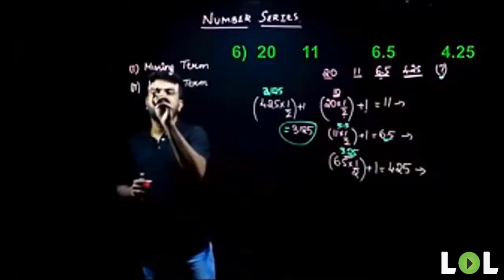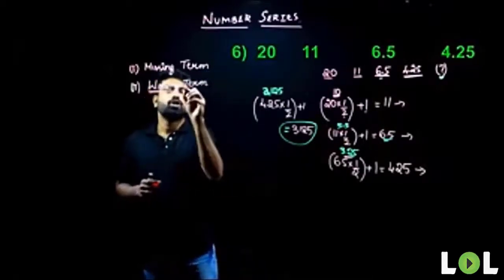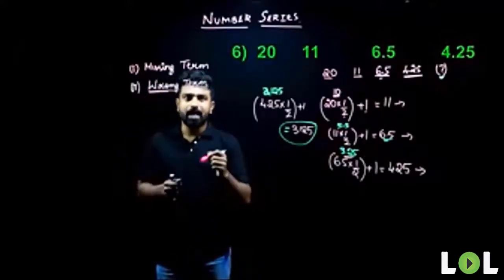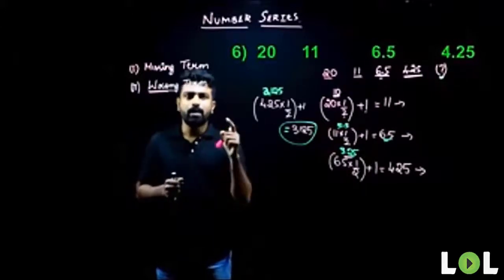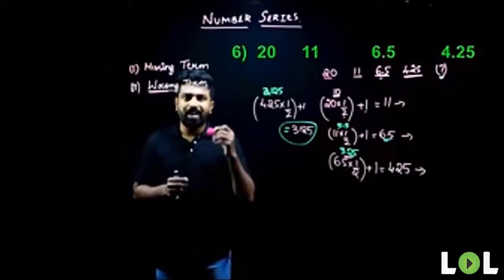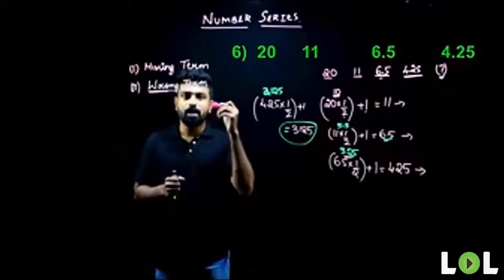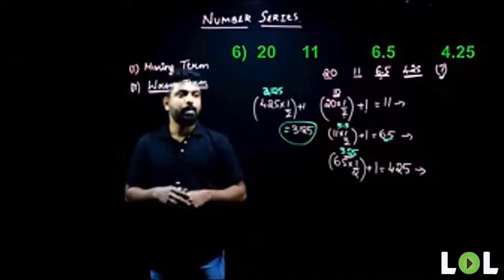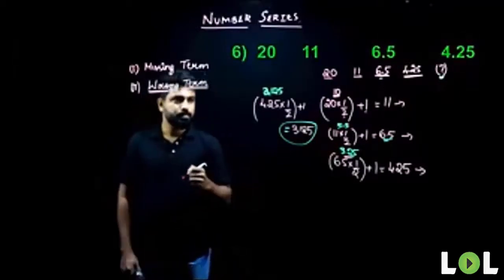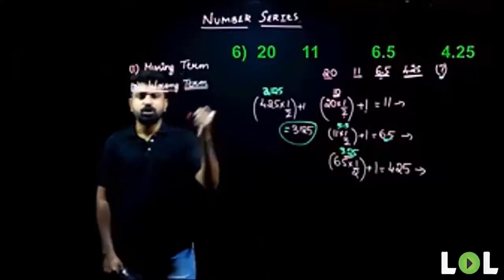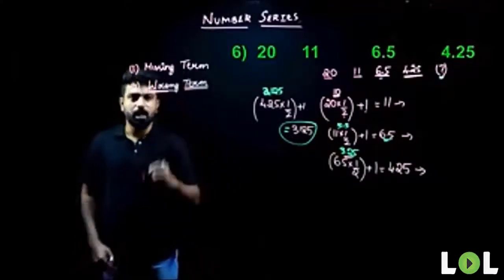What about a wrong term here? So I've understood what a missing term is. Then what is a wrong term? A wrong term is nothing but the series will be given and one term in that series will not follow the same logic. So what we need to do is find the logic first and then find the term which is not following that logic. Am I clear, people? Yes. So let us look at our examples based on missing terms first.